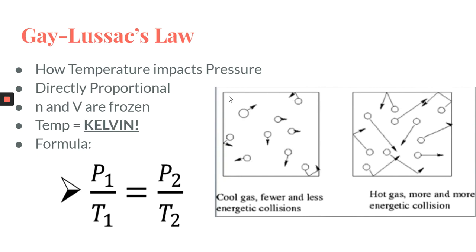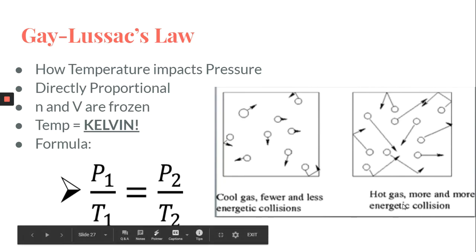So you can see in this image to the right that there is a cool gas inside a rigid container, meaning the container does not stretch like a balloon. Think of a gas tank. And we subject it to heat. When we increase the temperature of that gas, we keep the volume and the number of moles the same.